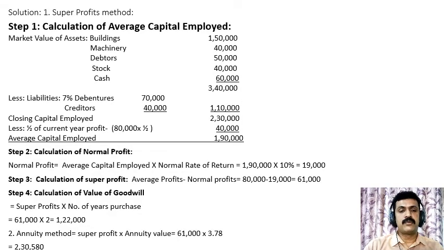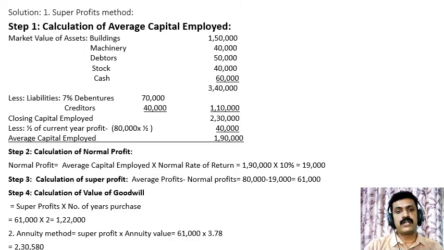Now, coming to the solution part, first, under super profits method, we have to calculate the average capital employed because it is not given in the problem directly. For that, first we have to consider the market value of assets. Buildings and machinery, in the adjustment we have got the market value as 1,50,000 and 40,000.